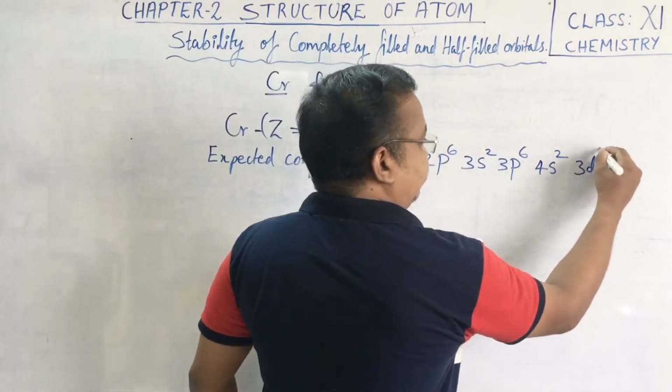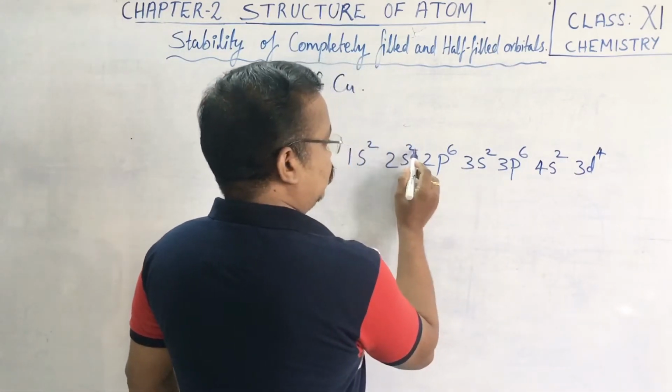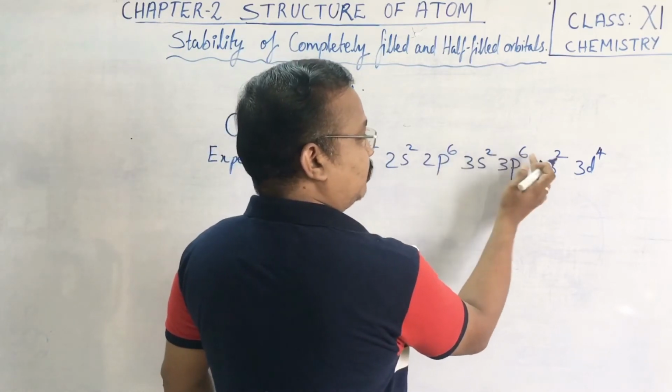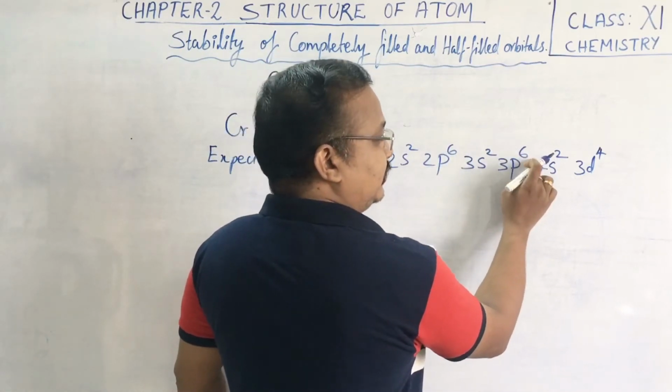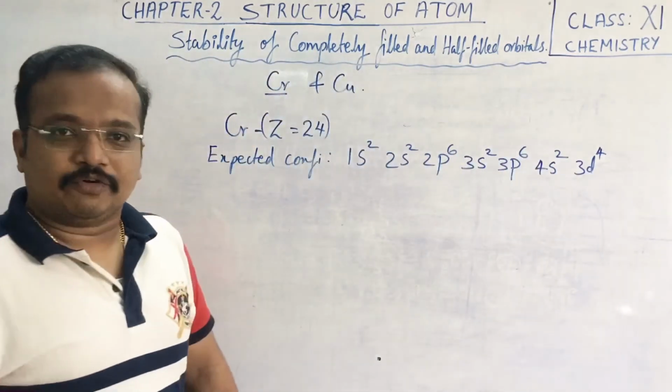Yes, 3d4. That means 2 plus 2 is 4, 4 plus 6 is 10, 10 plus 2 is 12, 12 plus 6 is 18, 18 plus 2 is 20, 20 plus 4, we have 24 electrons.